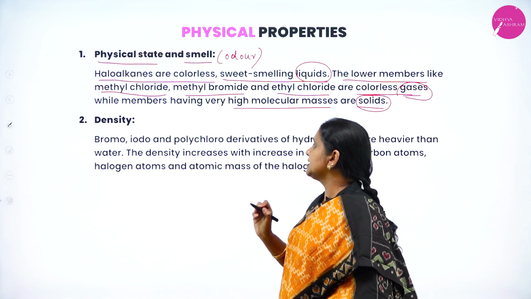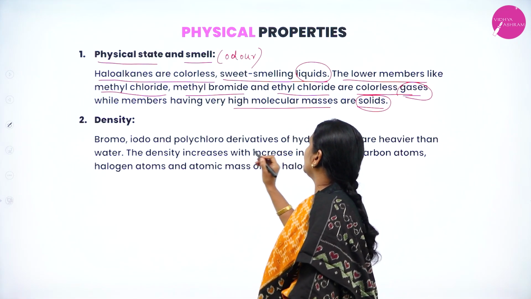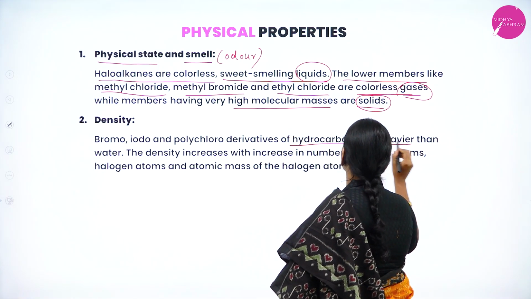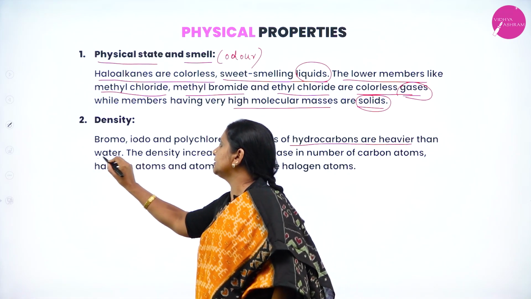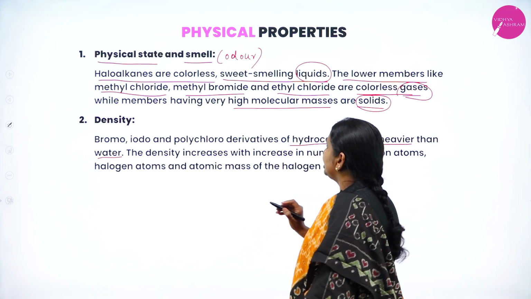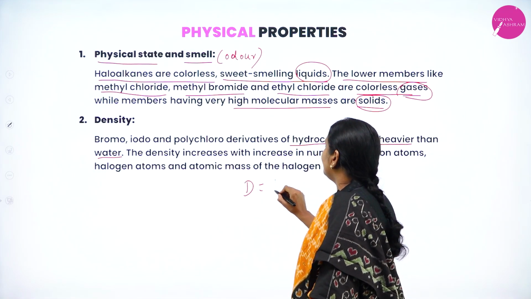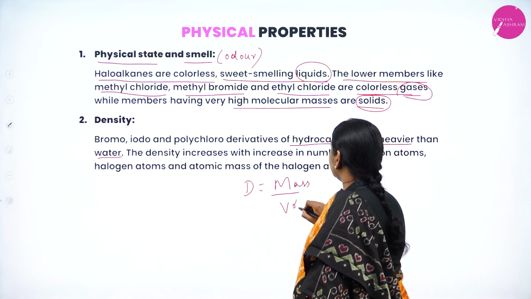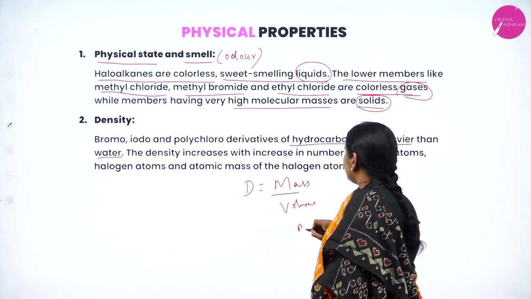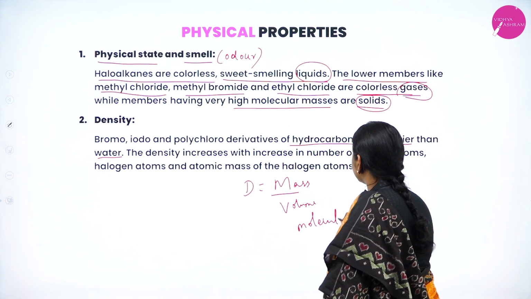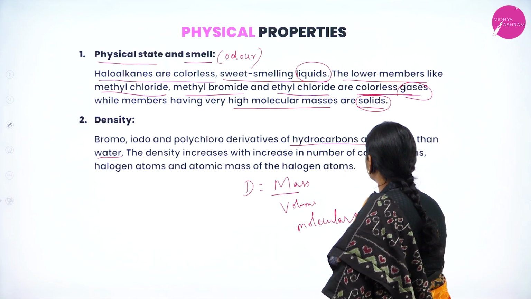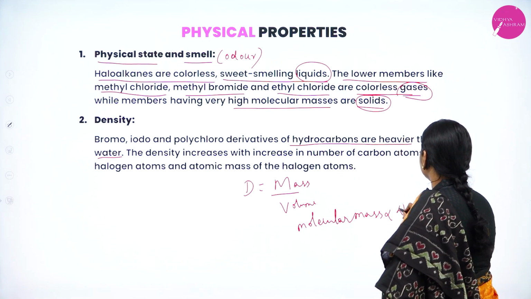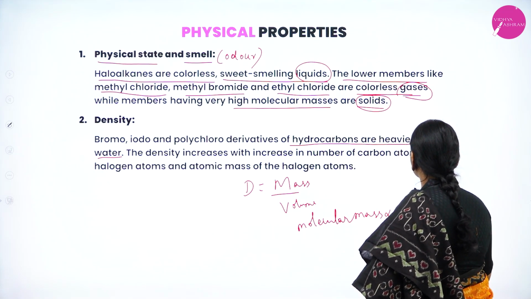Next, density. Bromo, iodo, and polychloro derivatives of hydrocarbons are heavier than water. Density is nothing but mass by volume. Molecular mass is directly proportional to density.